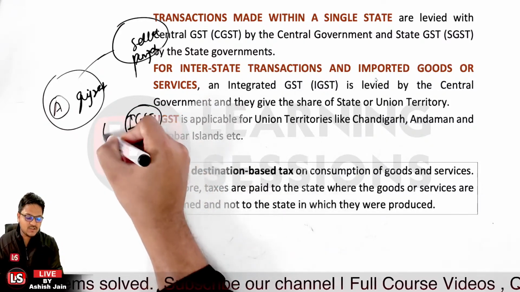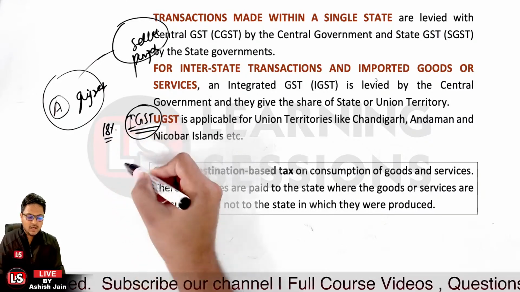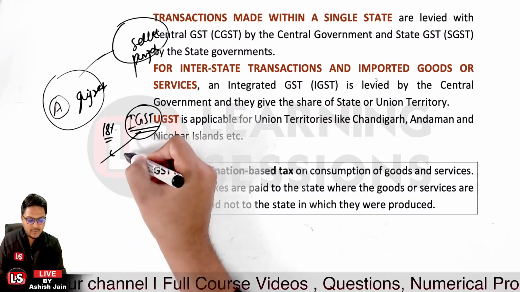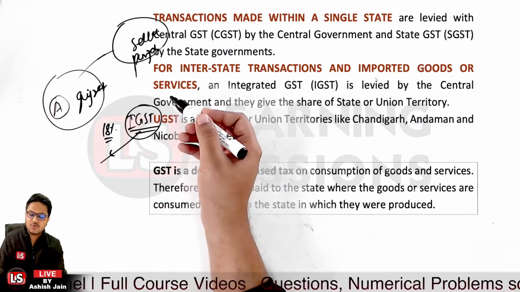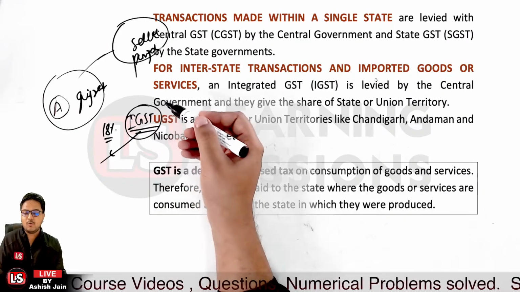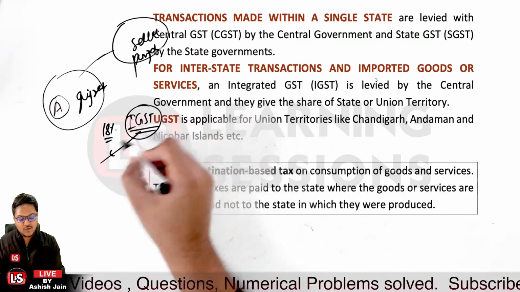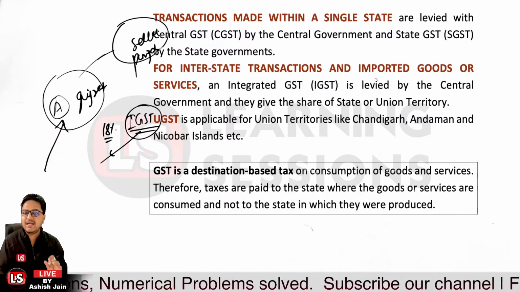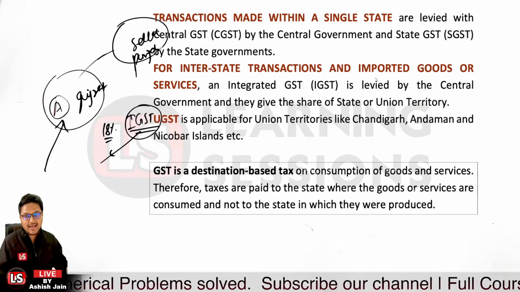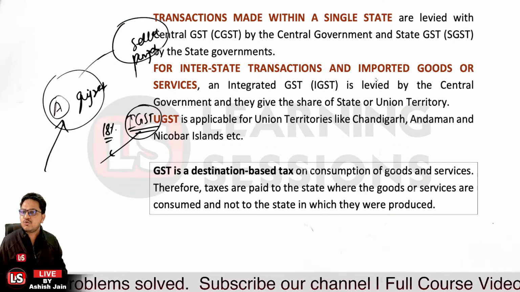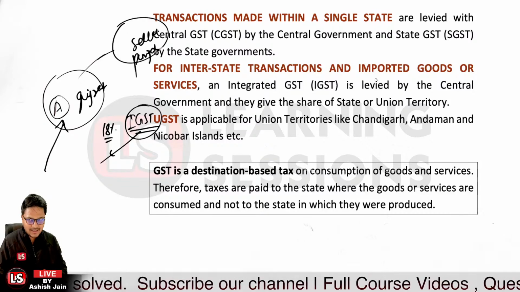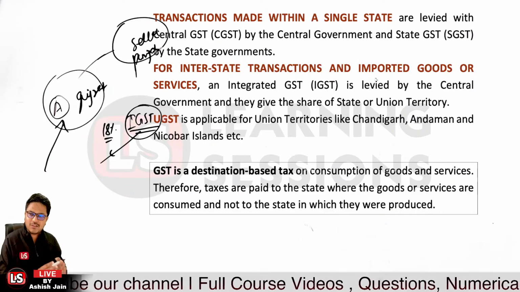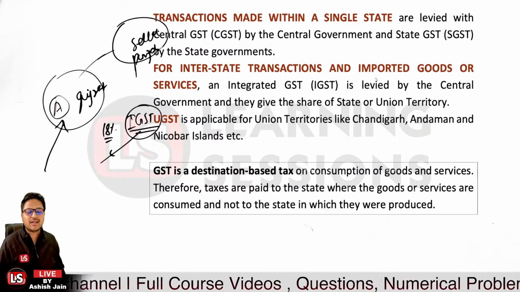Let's take the case that 18% GST was applicable. In that case, the amount will be paid to the central government. Now the central government will be transferring the benefits of the taxes to the state. To which state, Punjab or Gujarat? It will be transferred to Gujarat, because GST is a destination based tax, based upon the consumption of goods and services. It's not related to which state has sold, but to which state has consumed. So that's related to it.